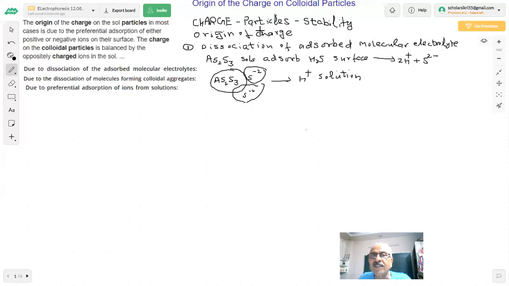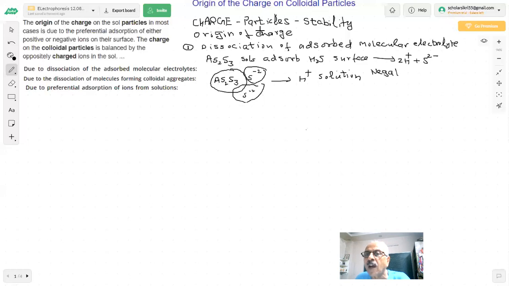What will be the result of this? You have negatively charged sulfide ions on the surface of arsenic sulfide, and therefore the arsenic sulfide colloidal particles will become negatively charged colloid.